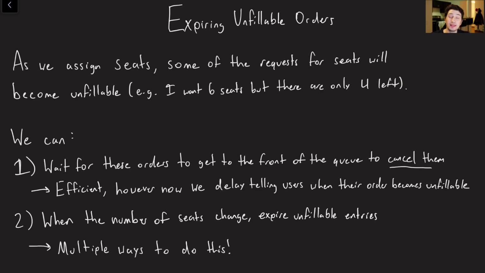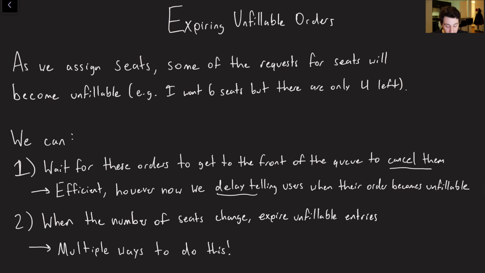And the good part about this is it's efficient, right? I never actually have to go through the doubly linked list and hash map and remove a bunch of orders arbitrarily from the middle of it. That being said, if I've been waiting for 10 minutes in the queue, I don't know if my order is unfillable or I just haven't gotten to the front of the queue yet, right? We don't want to delay in telling users when their order is no longer fillable, because otherwise they might wait in that line longer than necessary. We should just let them know, hey, it's not going to happen, and then they can get out of there. So that's probably not going to be ideal.